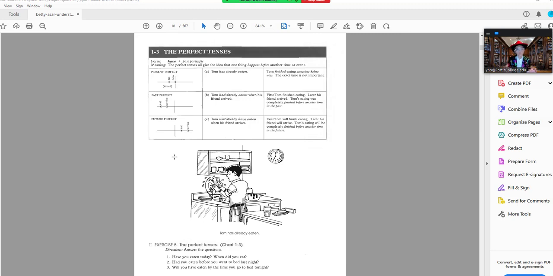So present perfect also means something in the past that just finished, just a minute ago, just a second ago. So that's present perfect. Then past perfect: you have two actions in the past. You have one action way in the past, then you have another action more recently in the past. So if I said that I had brushed my teeth, had brushed, that's the past perfect.